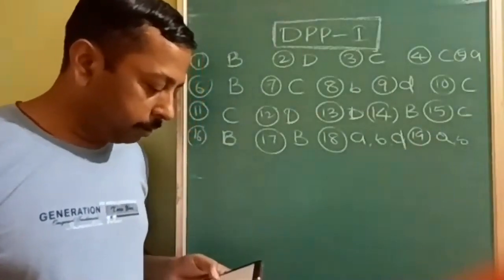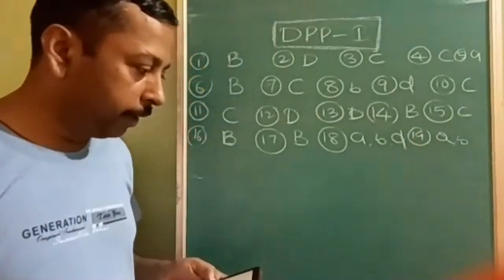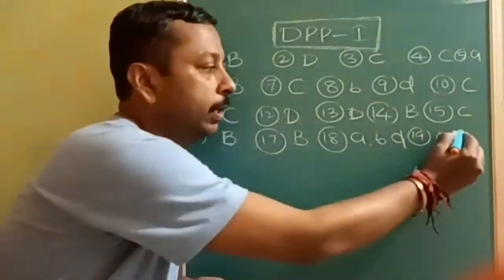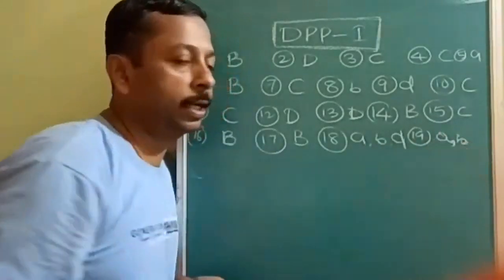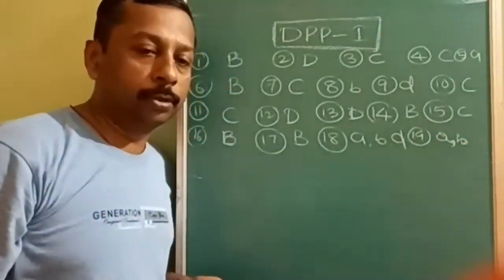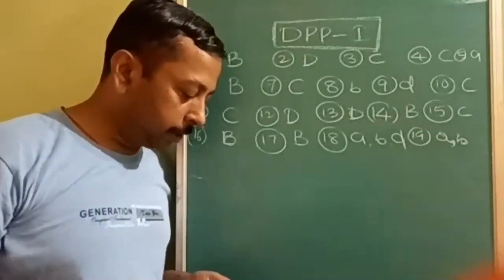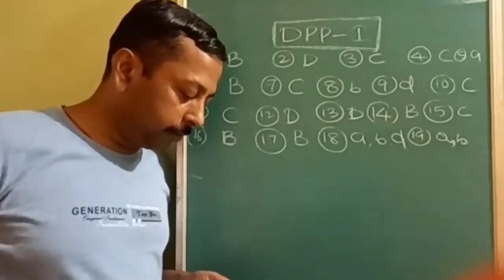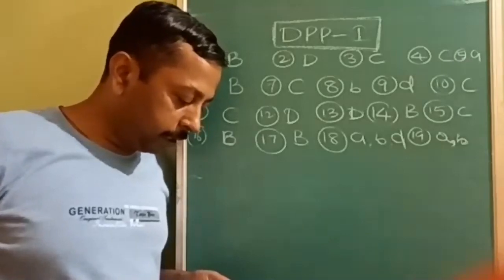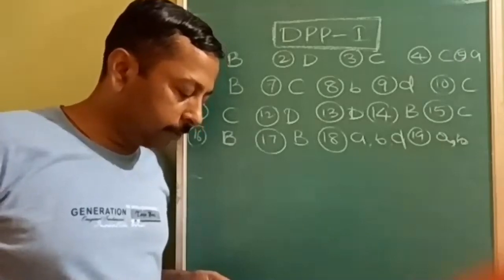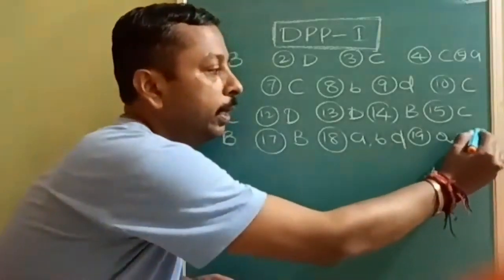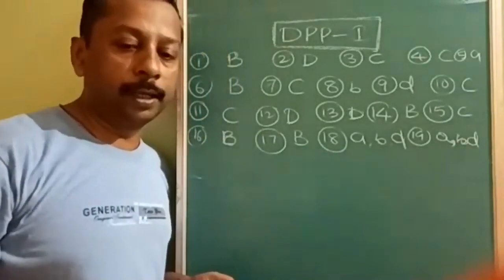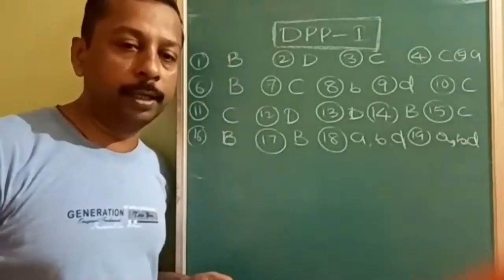Sorry, option C. Physical adsorption is due to free valencies. Free valencies are only for chemisorption. Whether valency is available or not, whether a chemical bond is forming or not, that is for chemisorption. So option C is not correct. What should be the correct statement? Option C should be: chemisorption is due to free valencies. Option D is chemisorption is stronger than physisorption. That is also correct. So the 19th answers are A, B and D.